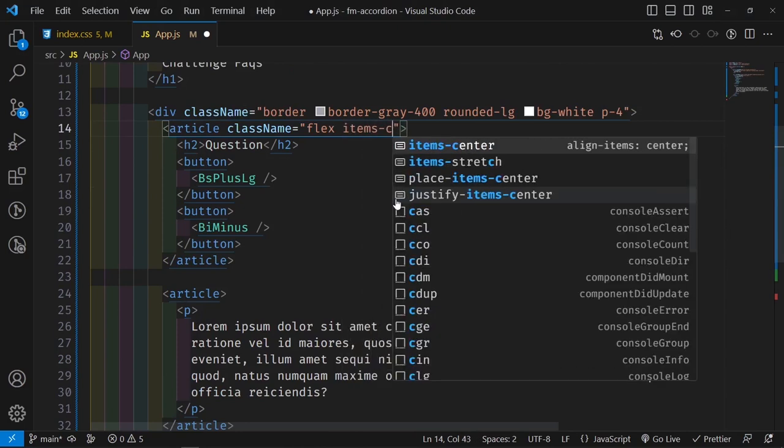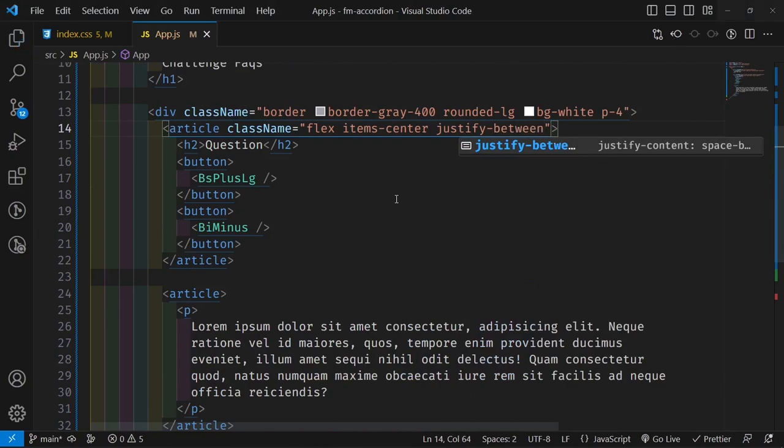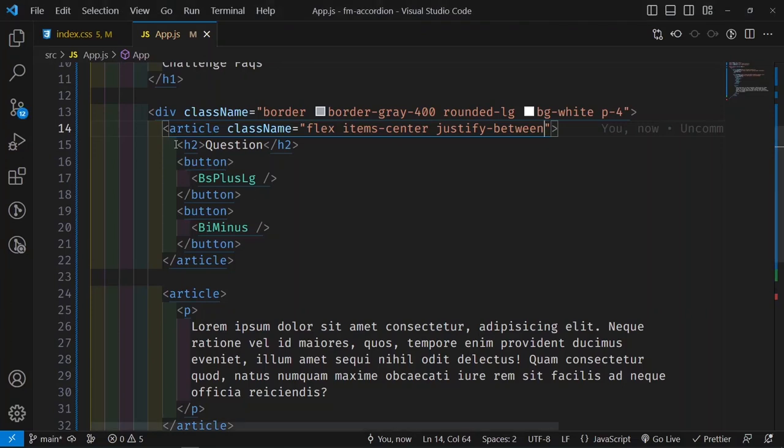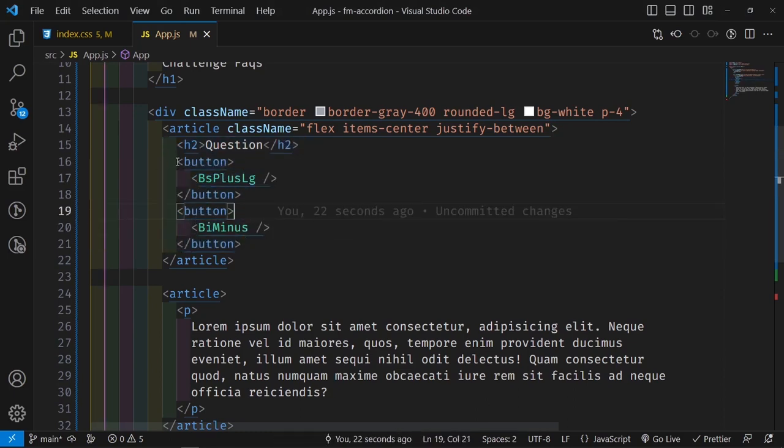So I'm going to say items center, and then justify between, and this is going to bring this one here, but it's going to place one in the middle. That is because display flex is taking the h2, the button, and this second button to be elements of their own. Now I say that we're going to fix it, and we are going to fix it once we begin to set up our state values.